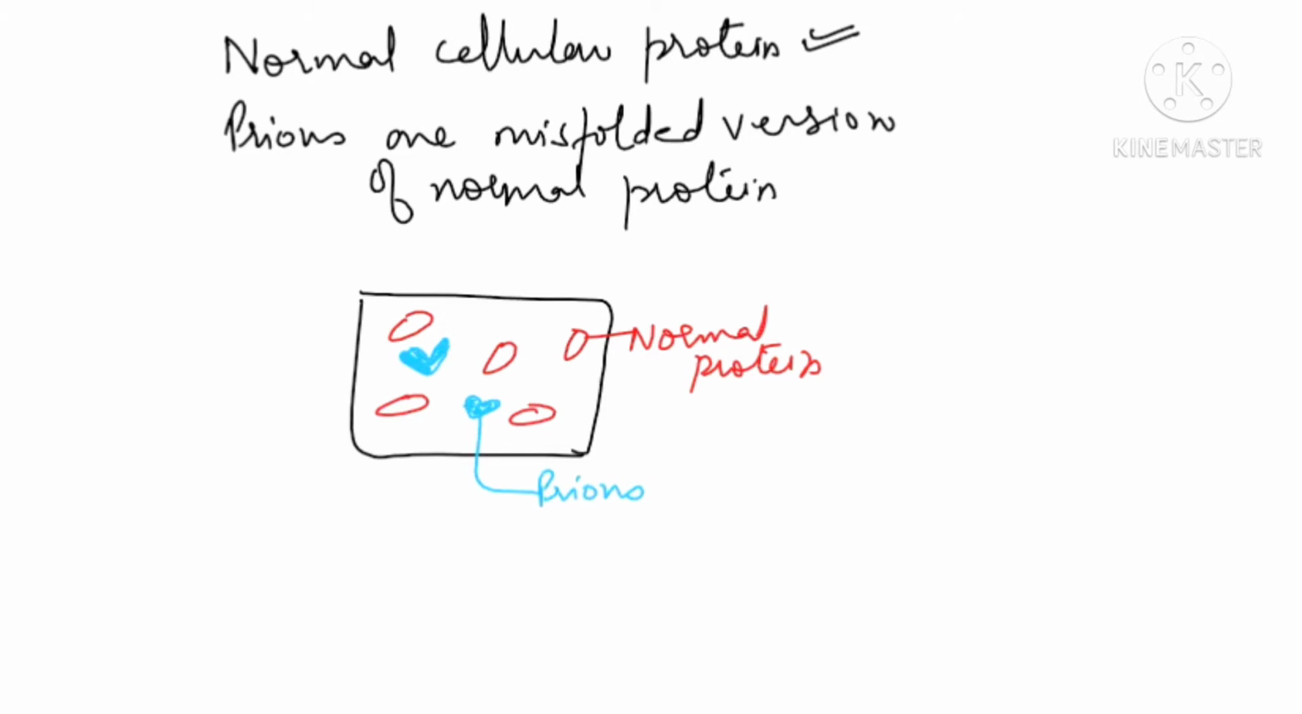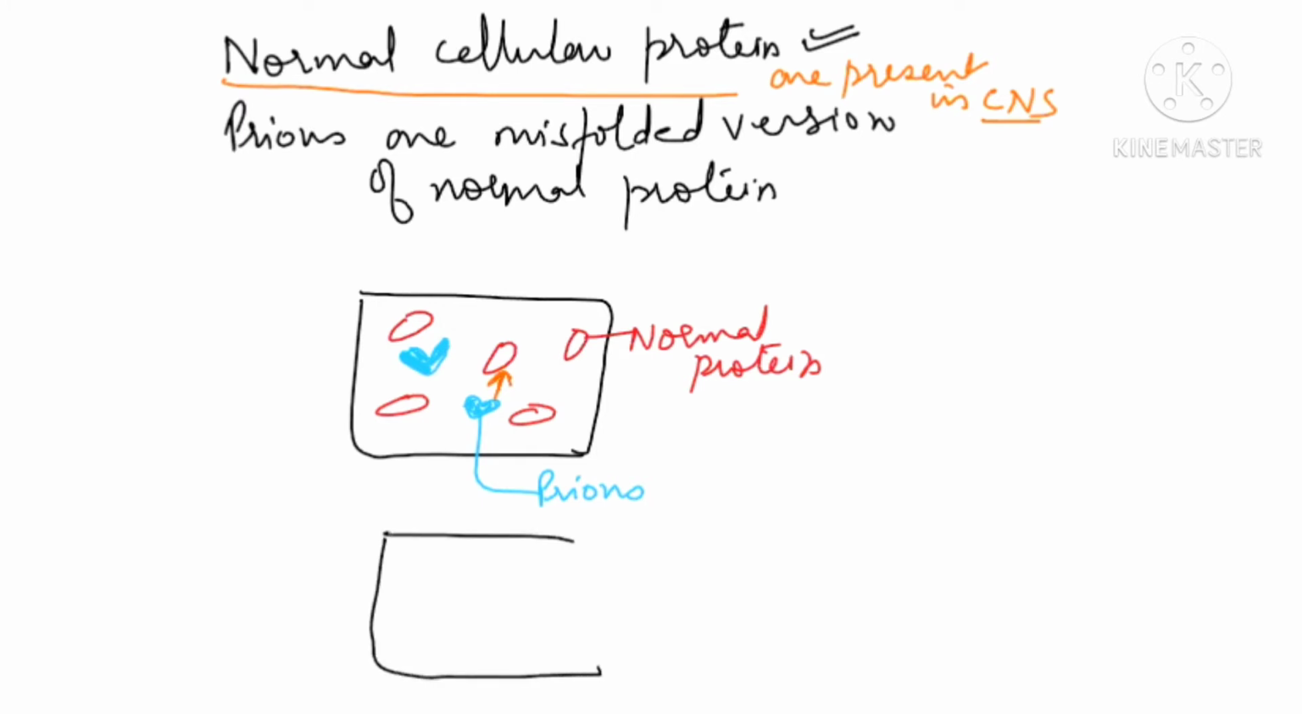Now one thing try to understand very carefully. These normal cellular proteins are present in the CNS, and this misfolded version of the normal protein, prions, will also be in the CNS only. Now what they will do, they will combine with these normal proteins. Let us assume this prion is combining with this protein, and what changes will we observe? It is making this normal protein also into prions.